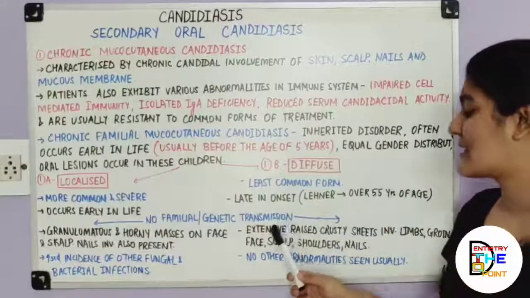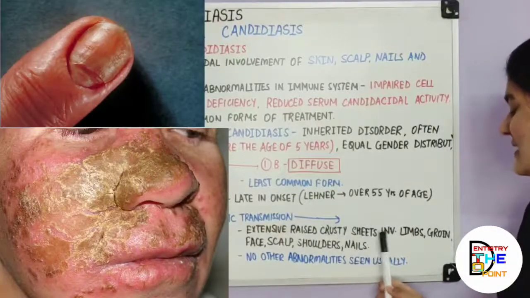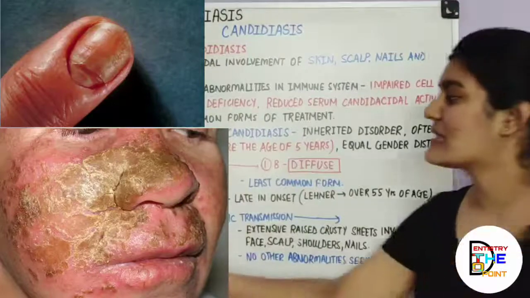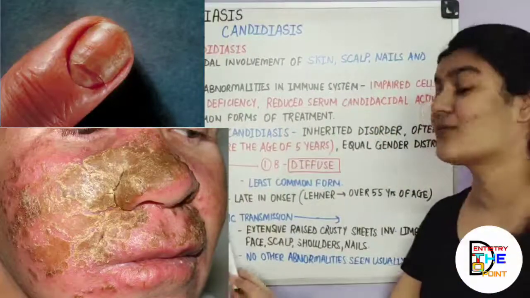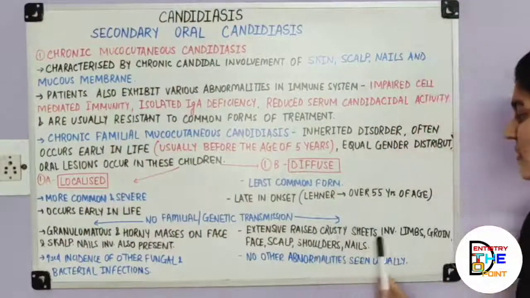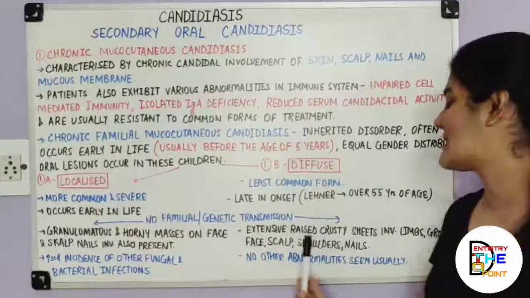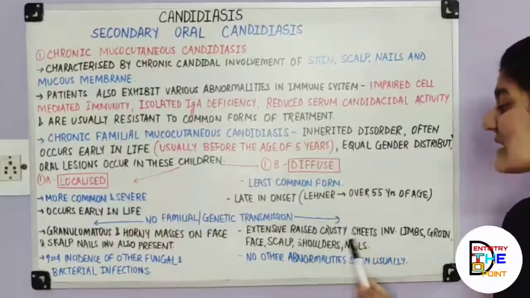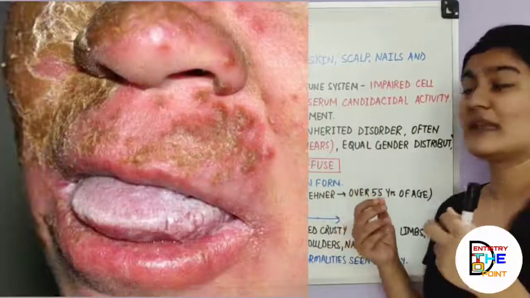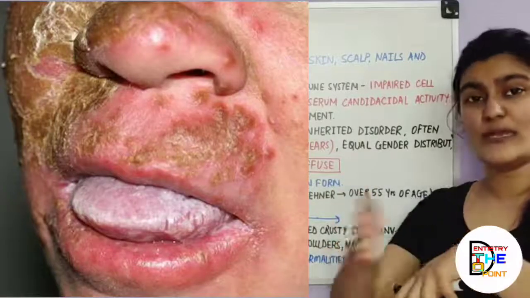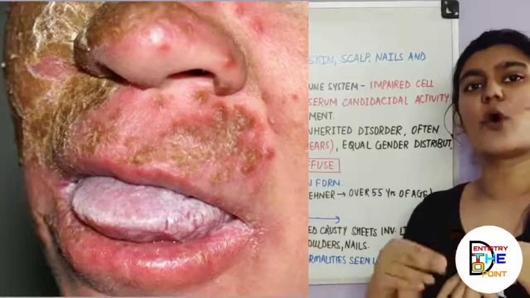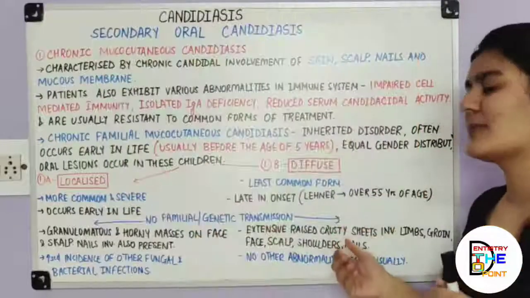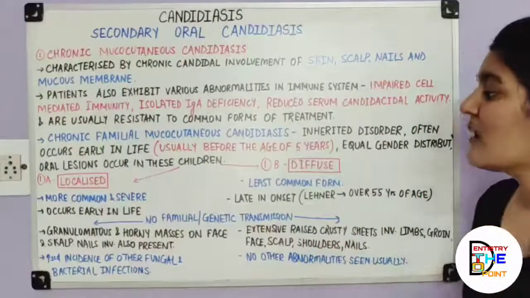But here there are extensively raised crusty sheets involving the limbs, groin, face, scalp, shoulders, nails. So it is more localized to the face and scalp, but it is widespread, so it involves your limbs, groin, face, scalp, shoulders, nails, everything. Extensively raised crusty sheets are, in Hindi, papdi, or layers, the skin layers that chip off. The skin is falling and is very crusty in appearance, which will be more clear from the image.